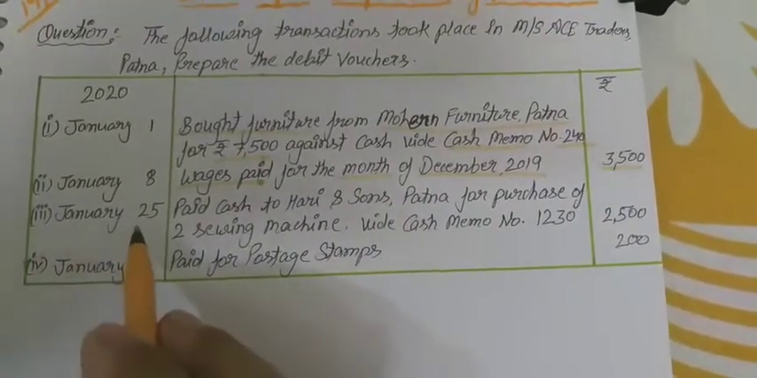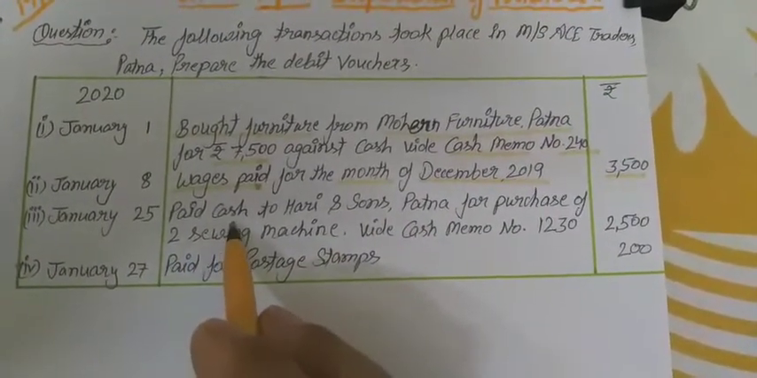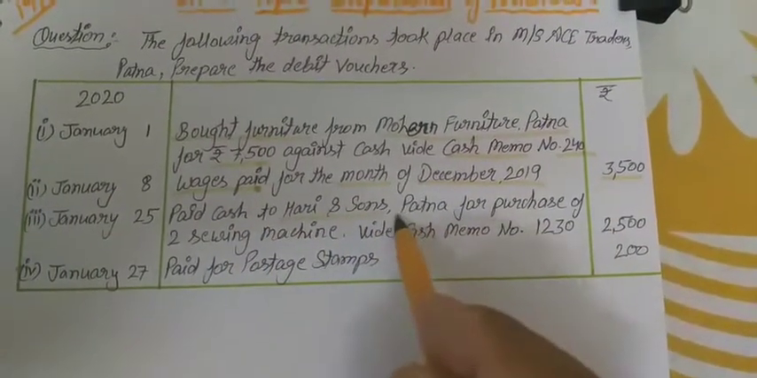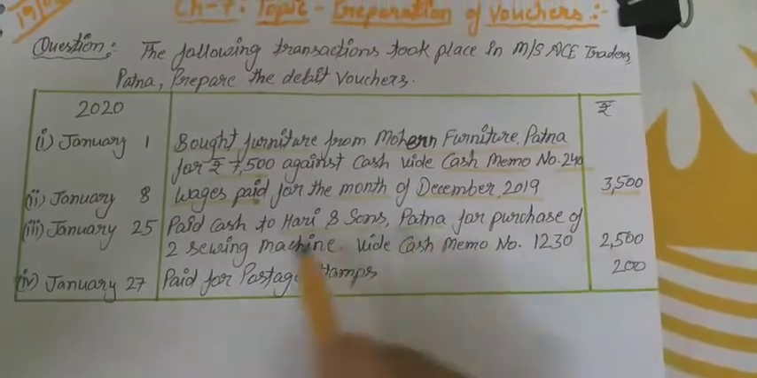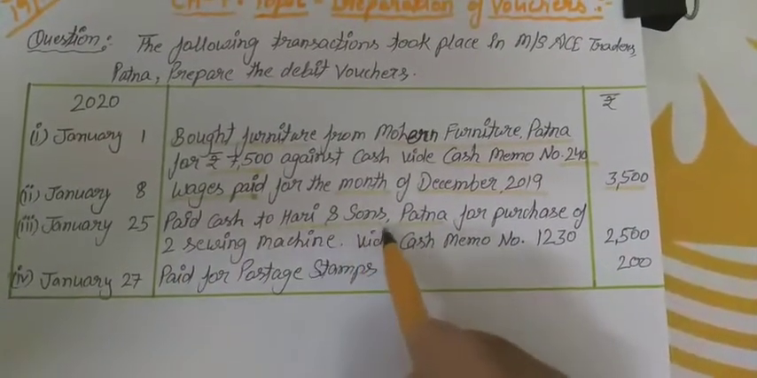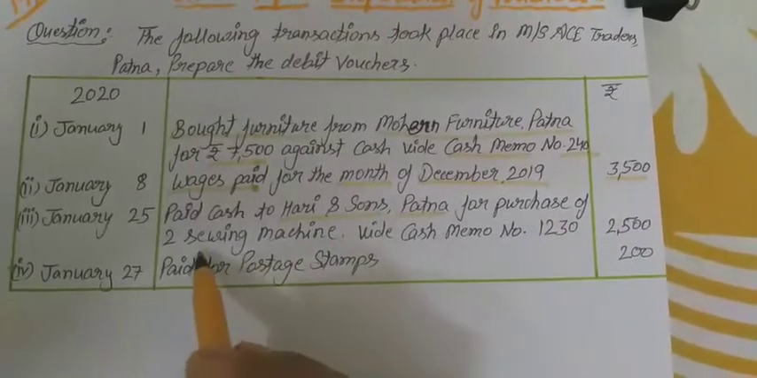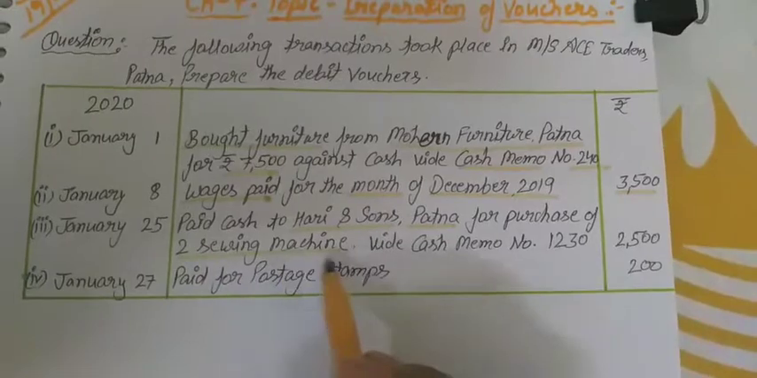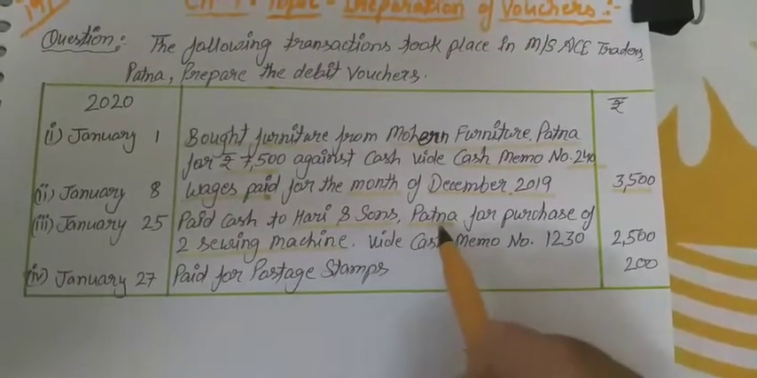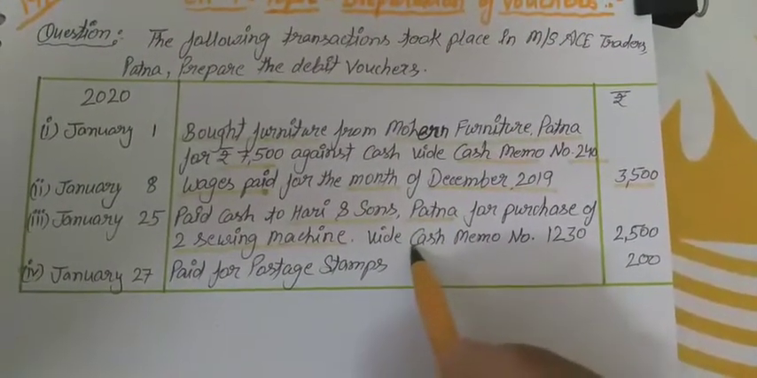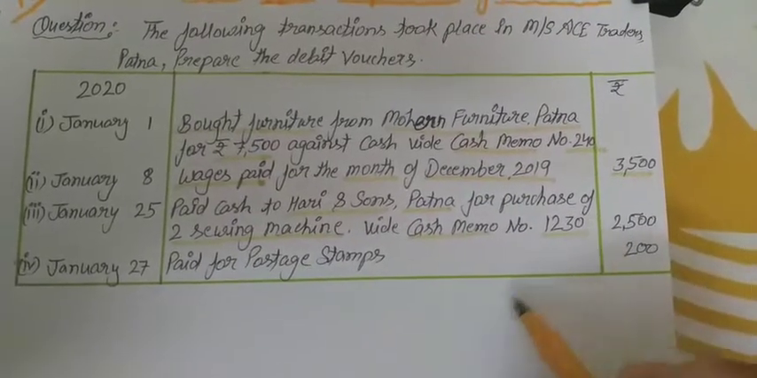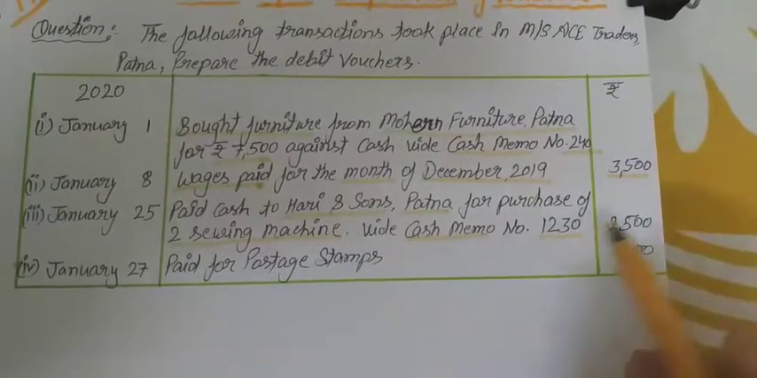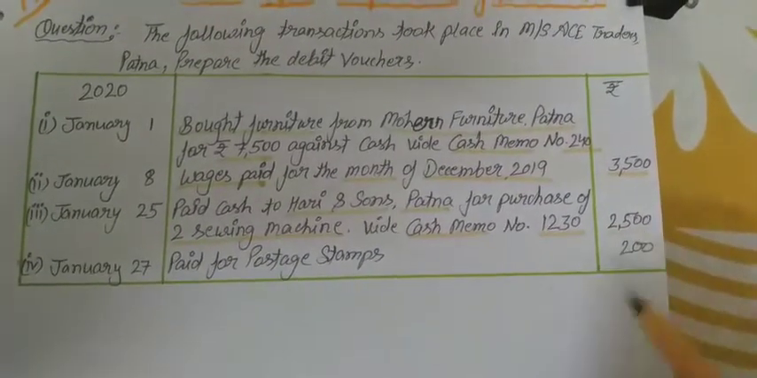Third, January 25, paid cash to Hari and Sons. Hari and Sons also belong to Patna. Paid cash to Hari and Sons, Patna, for purchase of 2 sewing machines, with cash memo number 1230. This machine is also purchased in cash, for rupees 2,500.